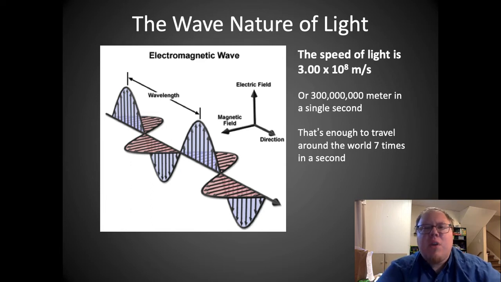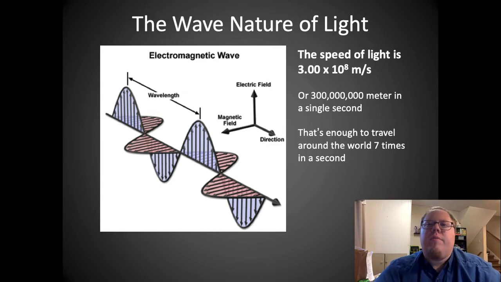It will actually slow down if it goes through a medium. For example, if light goes through water, it will slow down to 2.25 times 10 to the power of 8 meters per second. So there are ways to slow light down, but light is the fastest thing in the universe, and if there's nothing in its way, it will go the fastest possible that you can possibly go in the universe. By the way, this is fast enough. It's so fast, it's hard to wrap your mind around it, but it's fast enough to travel around the world 7 times in a single second.